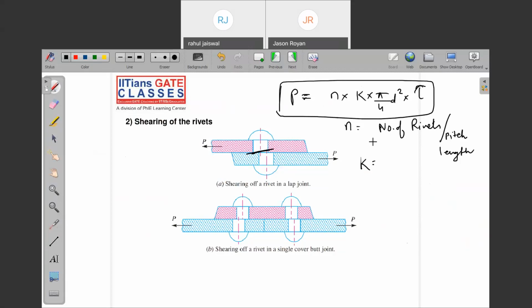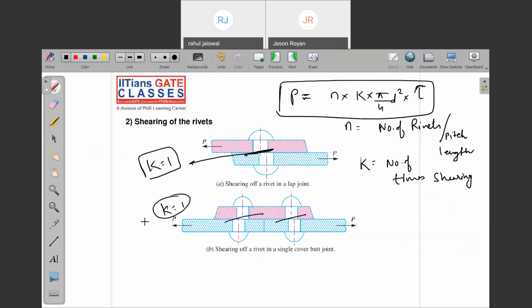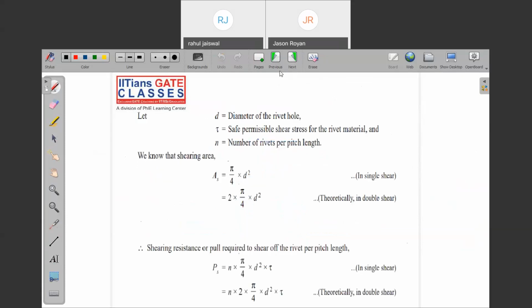What is k? Number of times shearing. Here, how many times of shearing is happening? One time. What is the k? 1. What is happening? Shearing of rivet in a single cover butt joint. How many times? One time. k is equal to 1. Are you getting my point? Now let me take you to the next slide. Just note down. This is the formula.